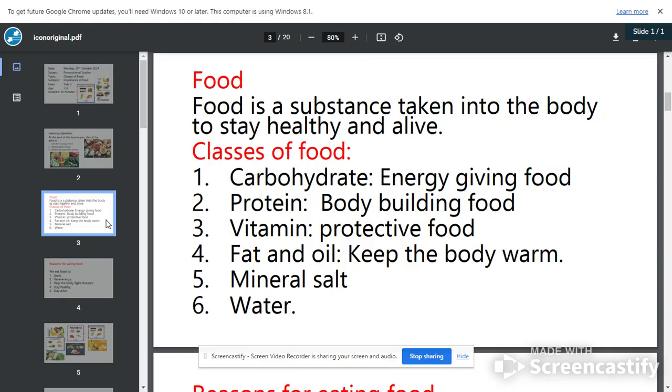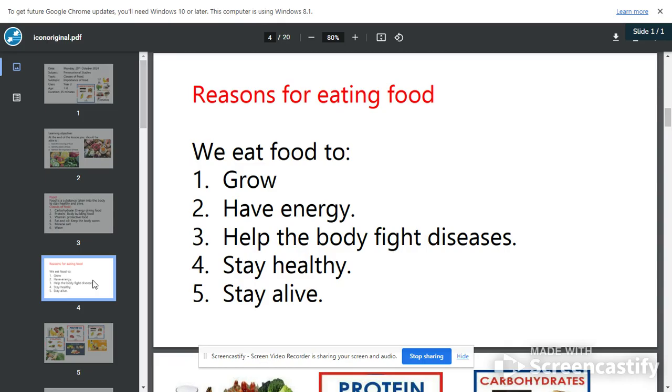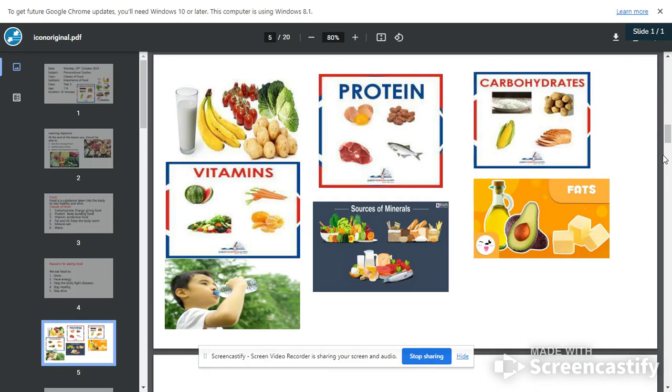Now, let's look at the third one. We've talked about these classes of food, so we're moving forward to the next one, which is reasons for eating food. Why do we eat food? We have so many reasons for eating food. We eat food to grow. For little children, when they eat food, they grow, they stay alive, they stay strong, just like every other person.